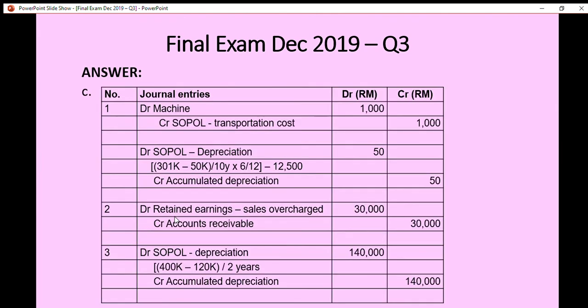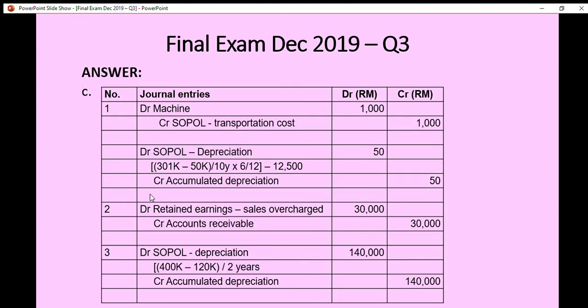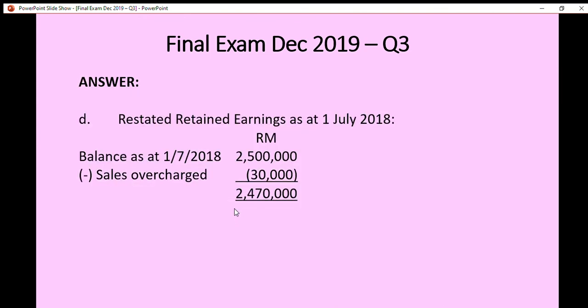If the retained earnings was credited, we have to add. If it was debited, like this, we have to deduct the amount. So here we have to deduct 30,000. All right, so this is how you calculate the restated retained earnings.